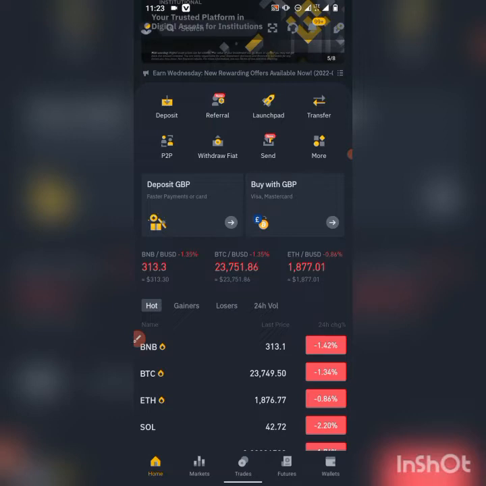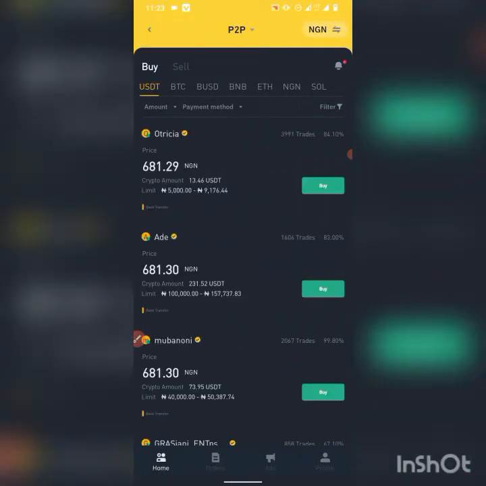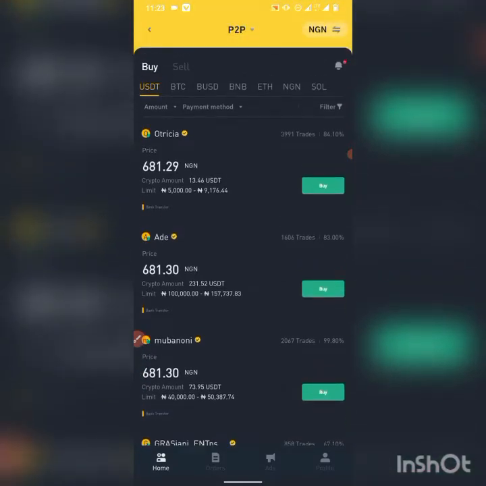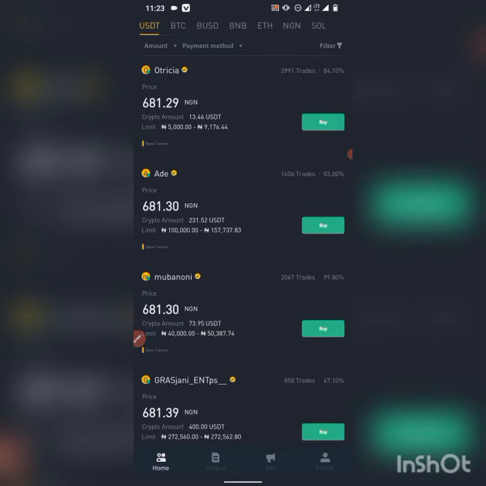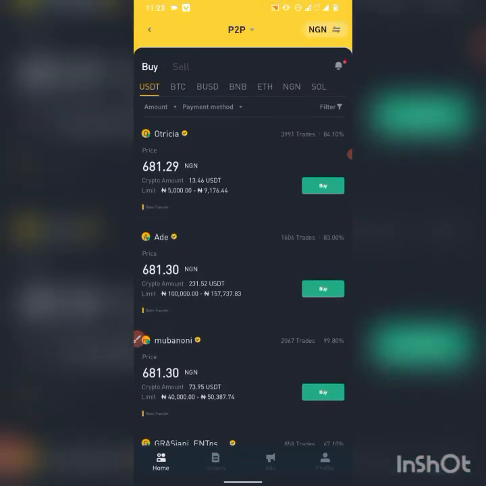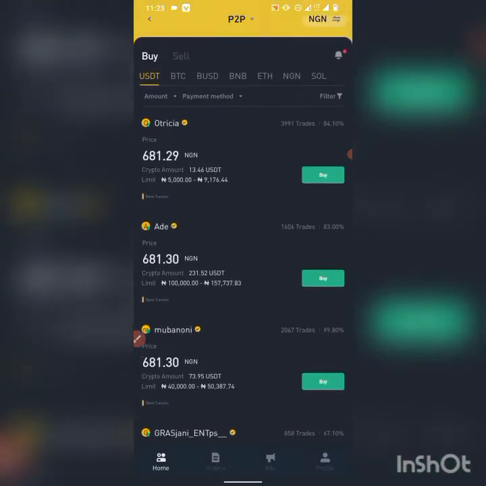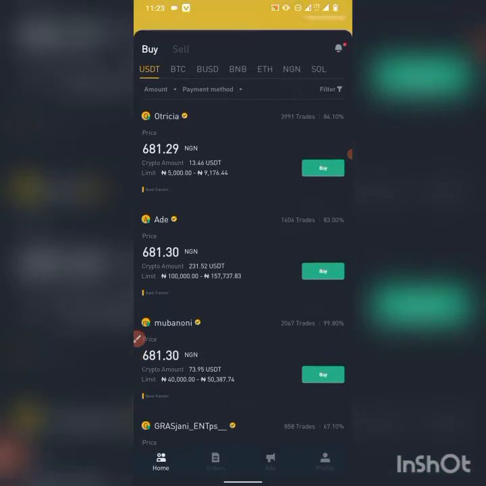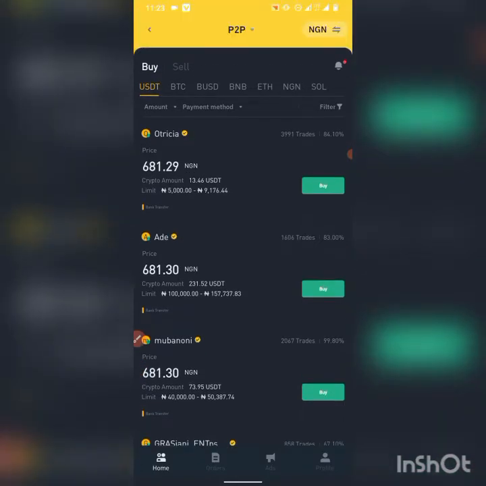Should we call it a trick? I'm not sure whether or not to call it a trick, but if you monitor this P2P section, you know that the prices vary at different times. From time to time the prices change. Currently it is 681.229 kobo to 1 USDT.